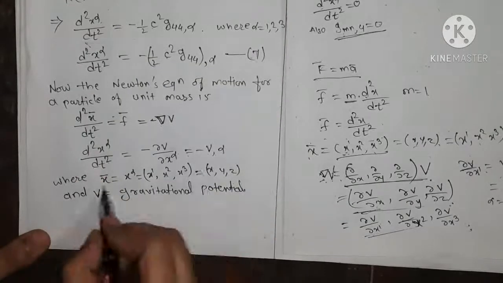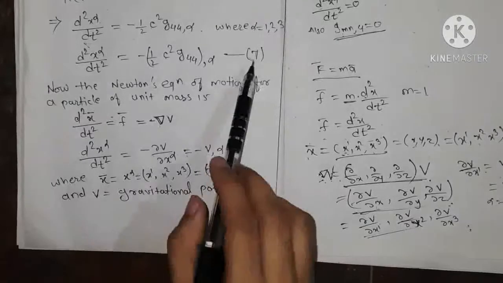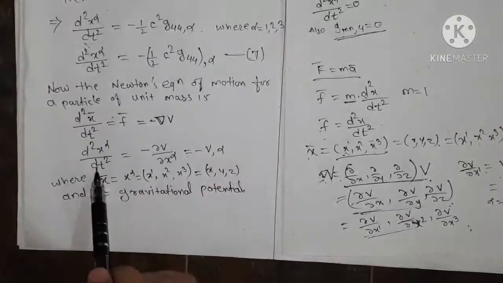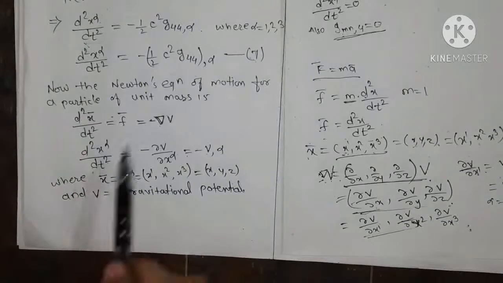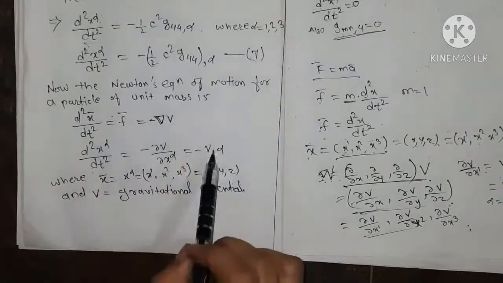Okay, so we compare this above equation with equation 7. Now see here in equation 7, the left hand side is similar, that is d2x alpha by dt square is similar, and we have to compare only the right hand side.